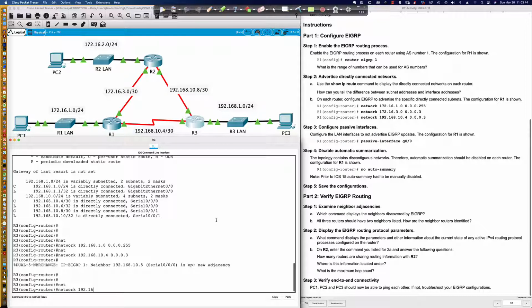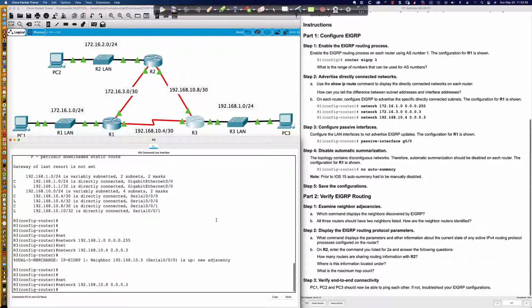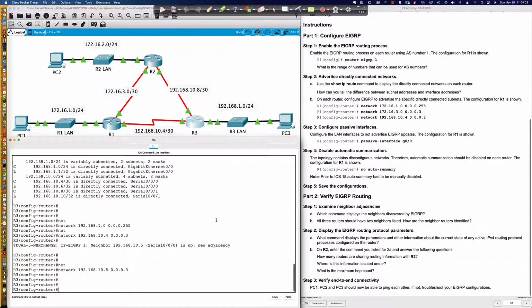And then I would say 192.168.10.8, another /30. And that should bring up the adjacency between router 3 and router 2. And let me make sure I got that right, 192.168.10.8 0.0.0.3. And so that is correct.